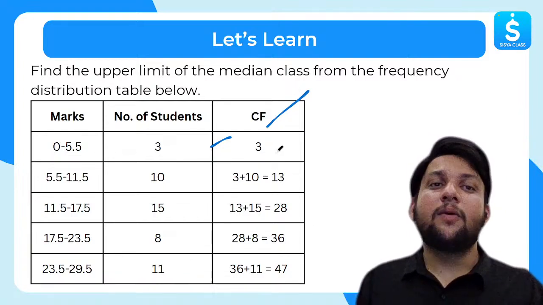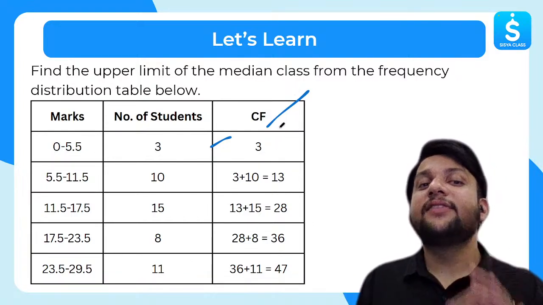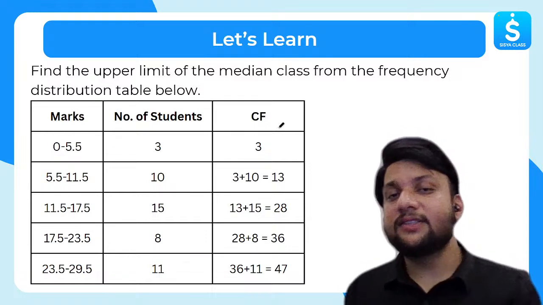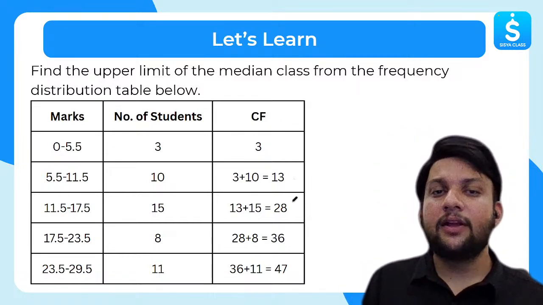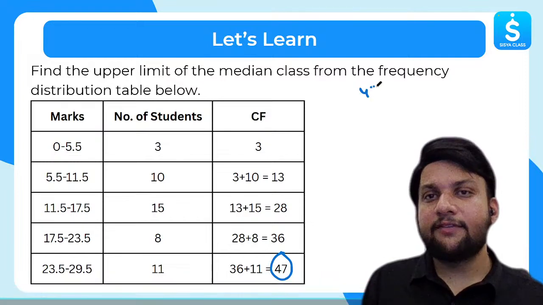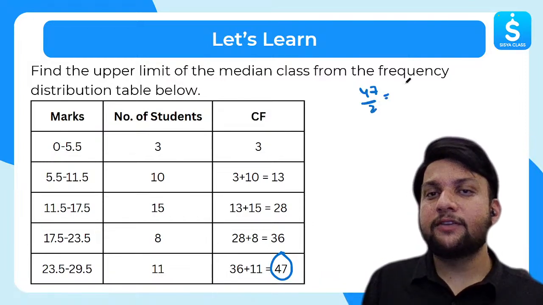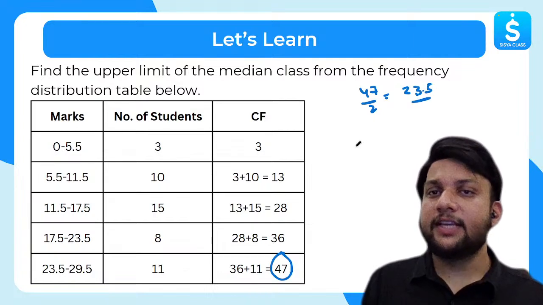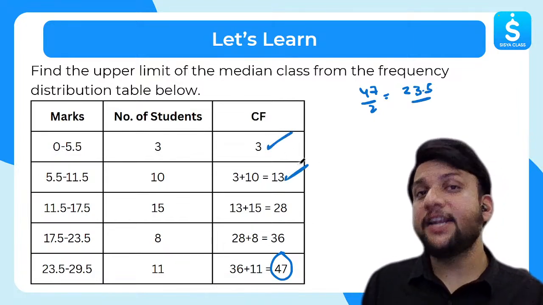All right. Now, how will I find the median class? So, dear students, to find the median class, what is n? N is 47. I will do 47 by 2. So, what is 47 by 2? 23.5. Now, see, cumulative frequency 3? No. 13, is 13 greater than 23.5?